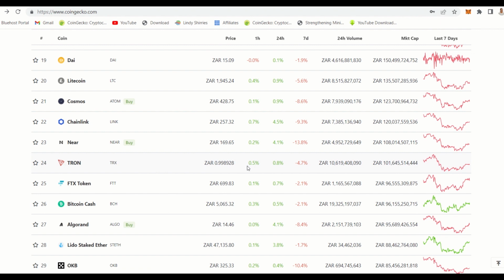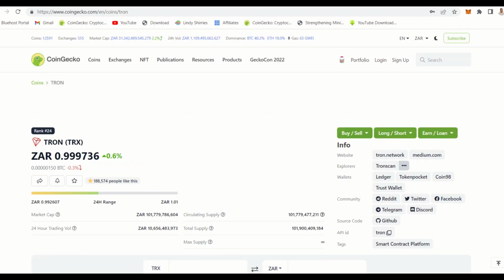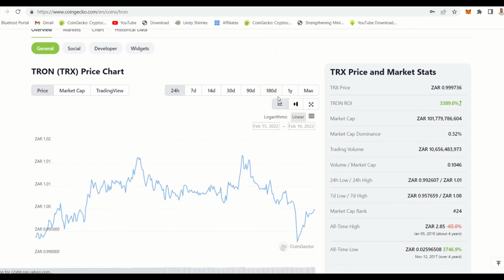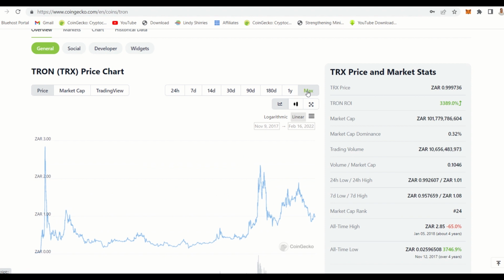So if you buy Tron, it is around number 24, which is still around our top 50. Tron hasn't been doing well, but this is something we can buy. At some point it was 3 rand, can you see? And then it went down. So go to the project and see what is happening. And now it's almost going to 1 rand.